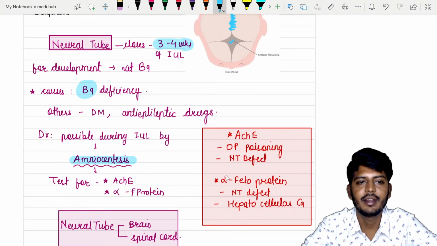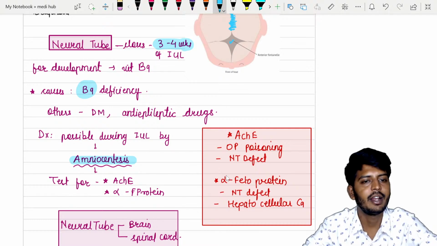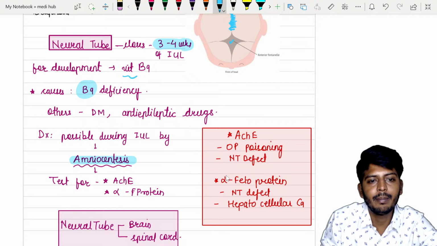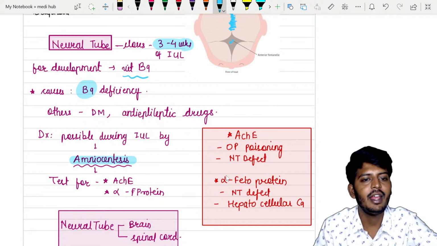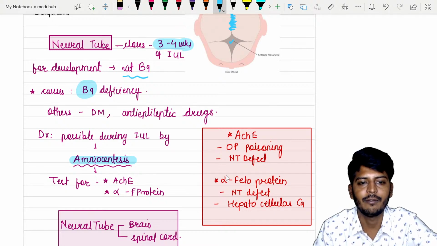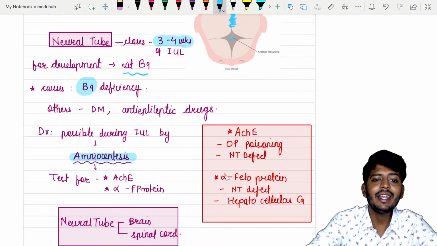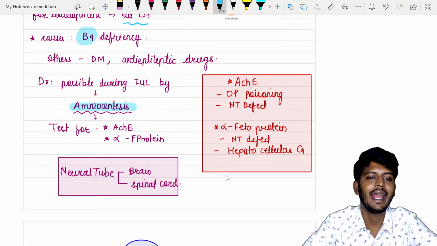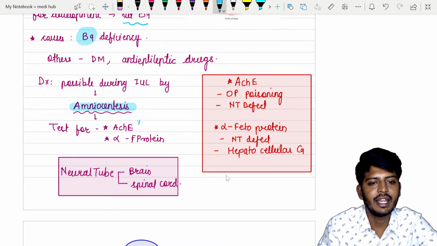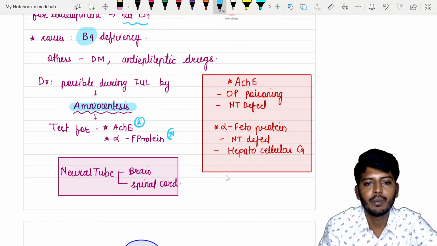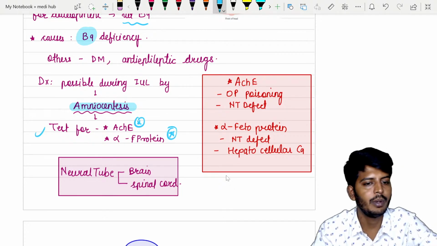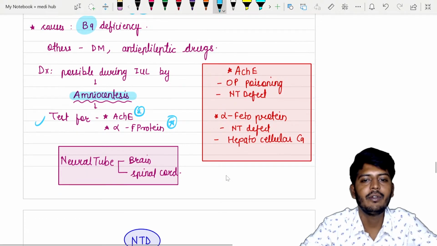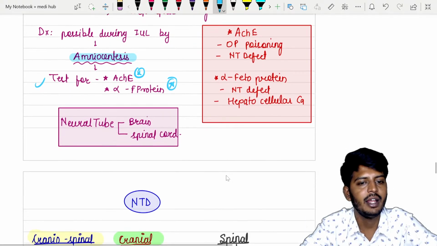All of the central nervous system is developed from the neural tube only. It closes by 3 to 4 weeks of intrauterine life. For the development of the neural tube, what do we need? Vitamin B9. If there is a vitamin B9 deficiency, or any other such factors, it will lead to neural tube defect. We can do the diagnosis during intrauterine life itself by amniocentesis. We can check for AChE level and alpha fetoprotein level. These are the markers for neural tube defect. So the neural tube is responsible for the development of the brain and spinal cord.